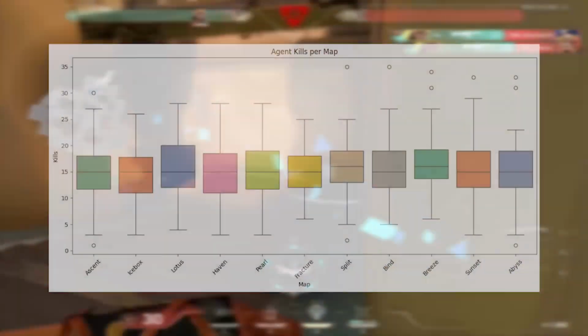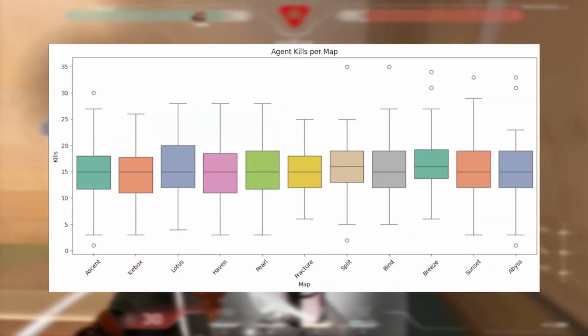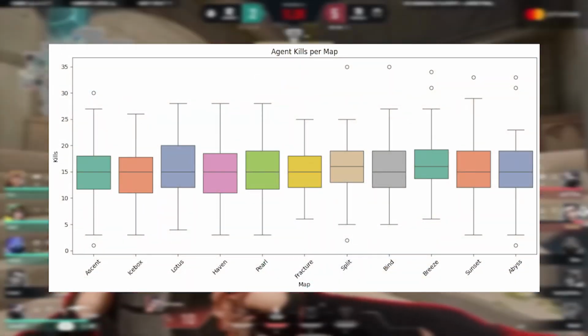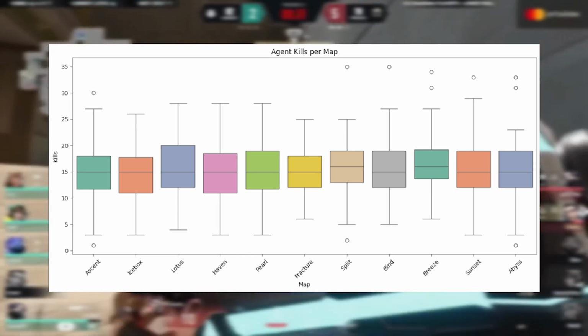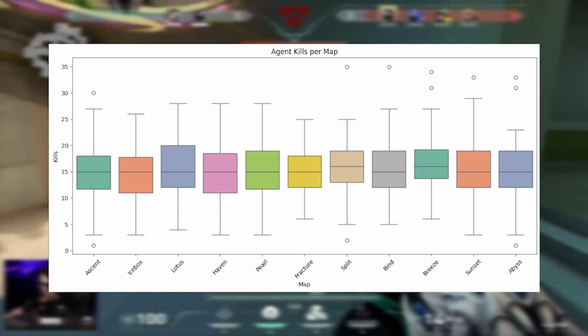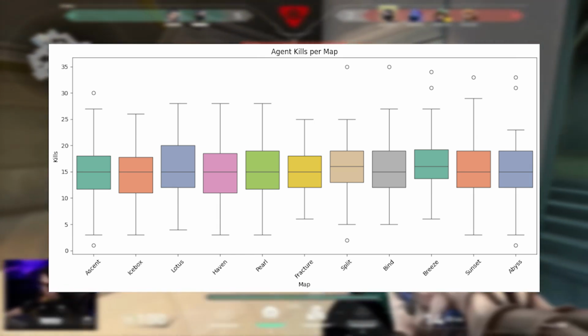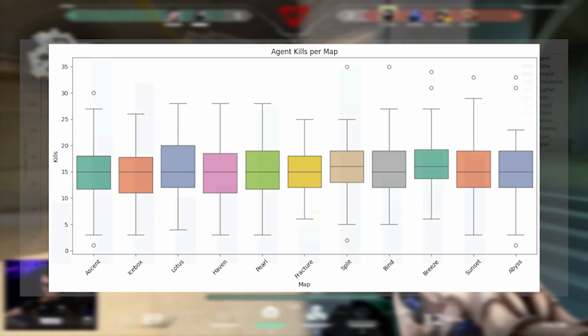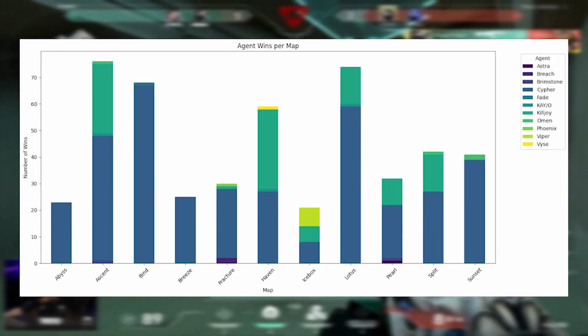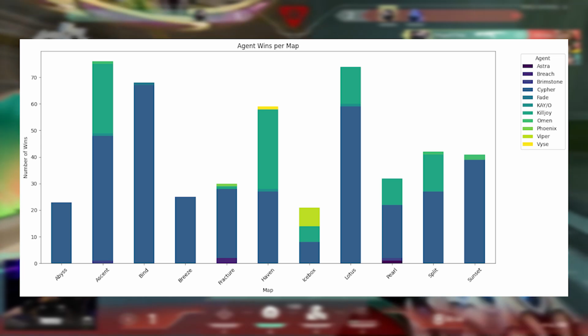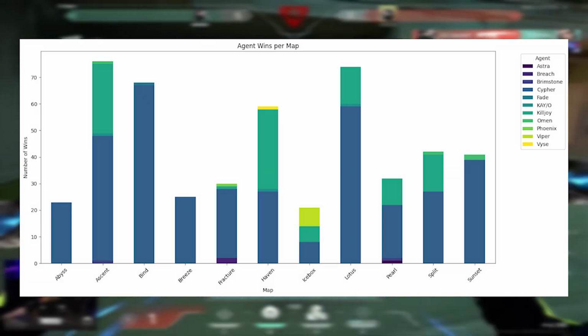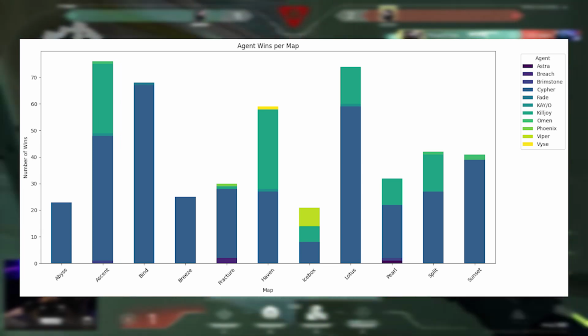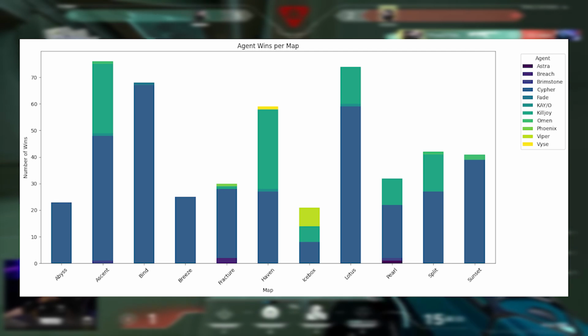We analyzed the agent's performance based on each map according to the box plot. This shows the amount of kills per each map. The whiskers show the outliers and give us the insight of best fragging per each map. The component bar chart shows the number of wins per each map. This gives us the insight of the best performing agent per each map. The legend for the graph is on the right.